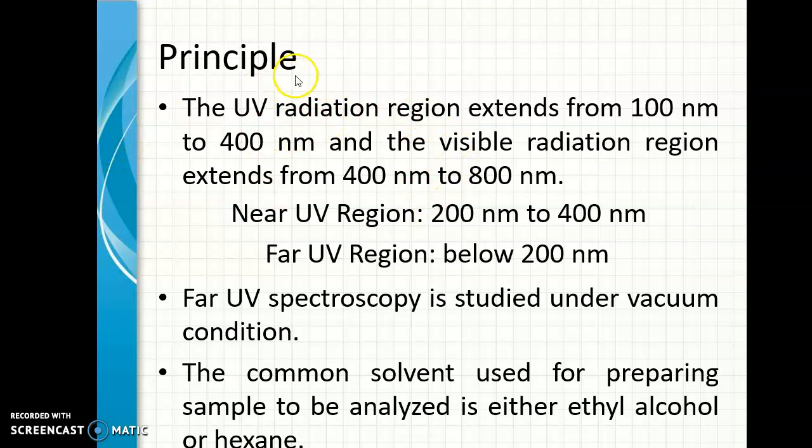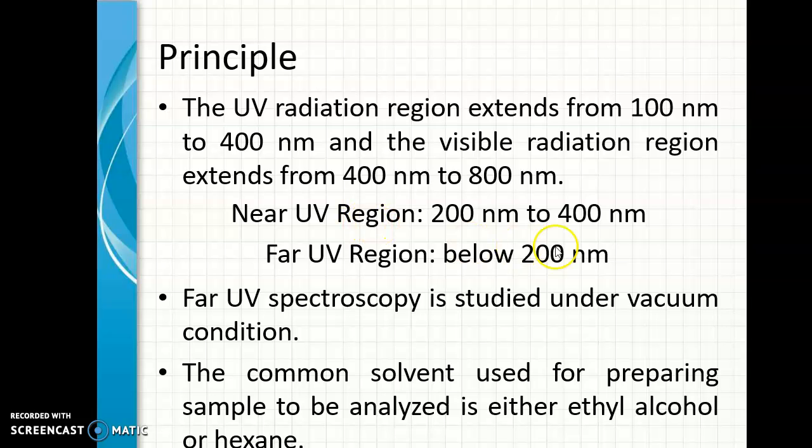First of all, let us see what exactly happens in the UV visible spectrum. The UV region ranges from 100 nanometer to 400 nanometer, and the visible region is 400 to 800 nanometer. We also have a near UV region and a far UV region.